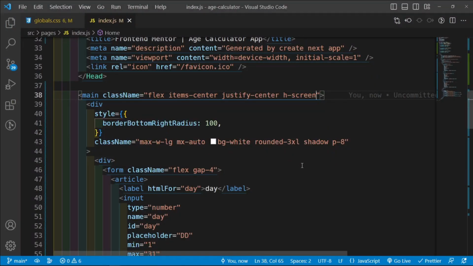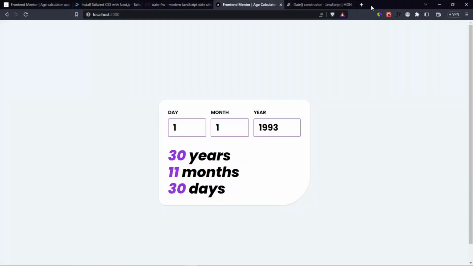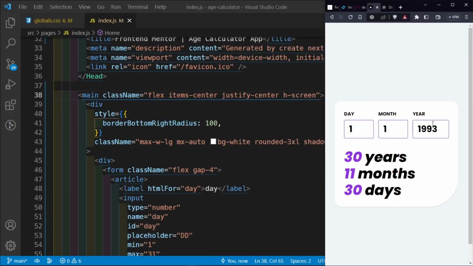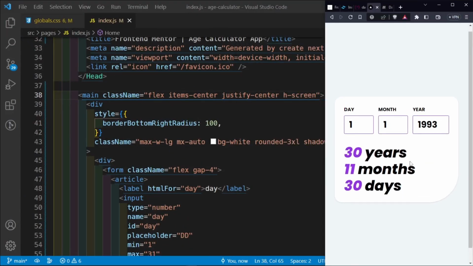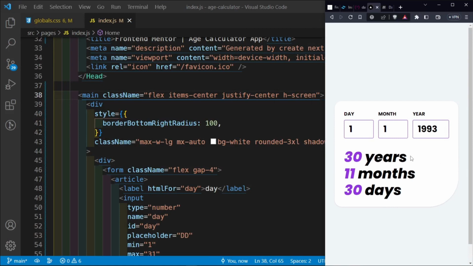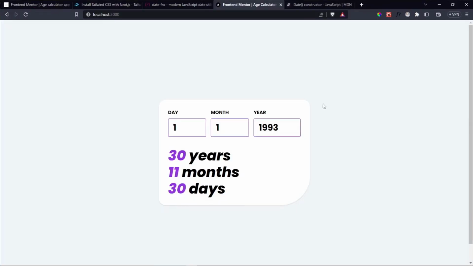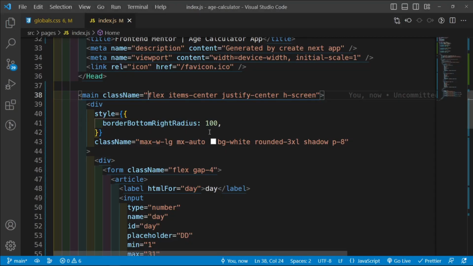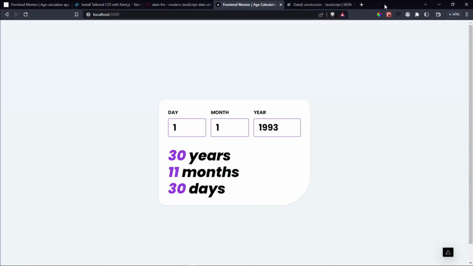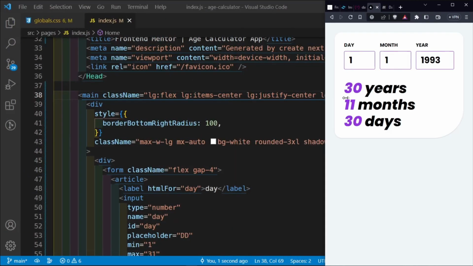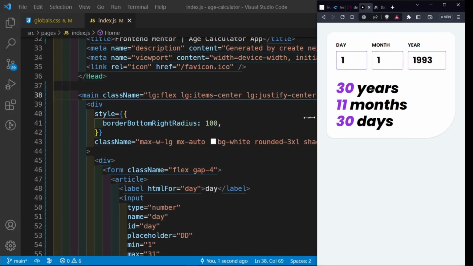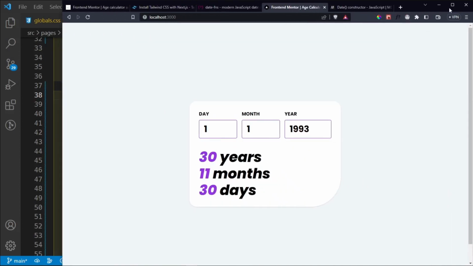Now I don't want this to be on the center on mobile screens, because I feel like it might overflow, but I don't think it will. But just to be on the safe side, I want this to apply on large screens, and this to also apply on large screens, and this one on large screens, and this one on large screens as well, so that on mobile screens this is going to go back to the top. See that? It's going to go out to the top, and then on large screens it's going to come to the middle.